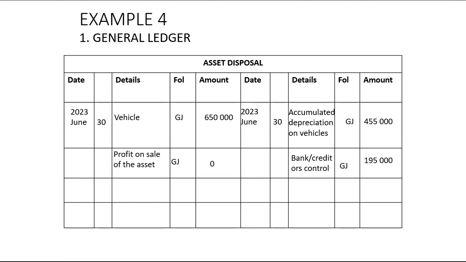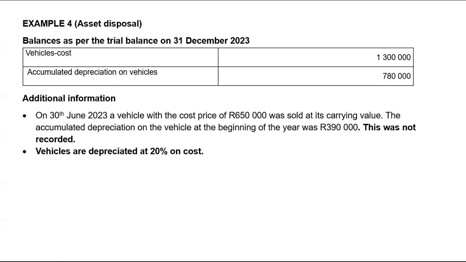And the fact that we are selling it at carrying value means that we did not make any profit nor incur any loss by selling this asset. Here it is given to you. It was sold at its carrying value. Carrying value is cost minus accumulated depreciation.